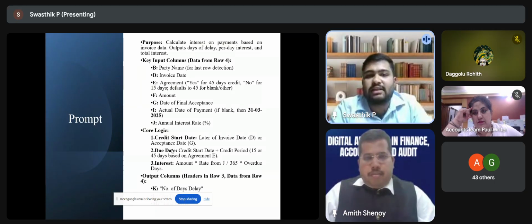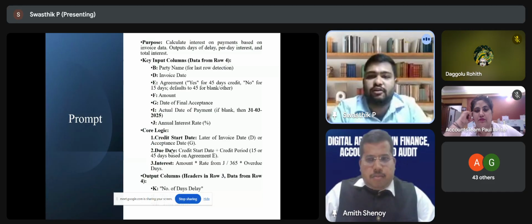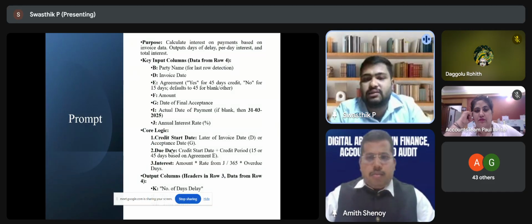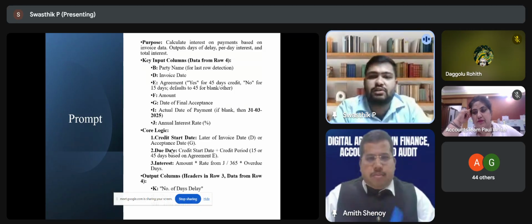The MSME Act says the logic behind that is the later of invoice date or acceptance date. So when the final acceptance happens, from then onwards the credit days will be calculated. And I says actual date of payment. Management maintains the data invoice-wise, so actual date of payment is also required. If it is blank, from the auditor's perspective, we will take the cutoff date, 31st March 2025, as the actual payment date. And J column says the annual interest rate notified by RBI.